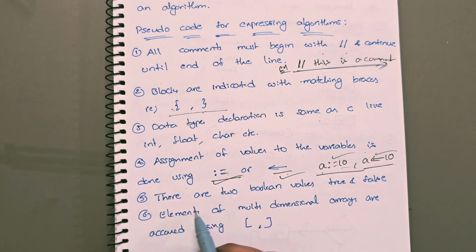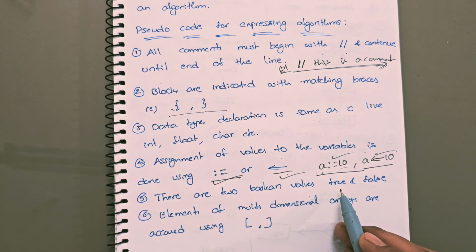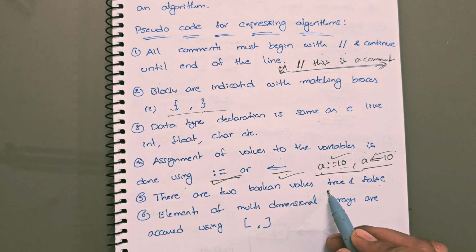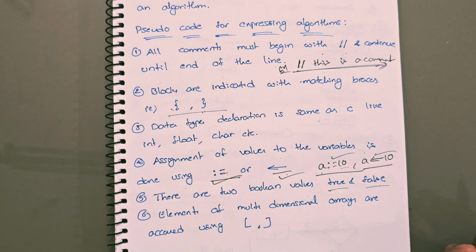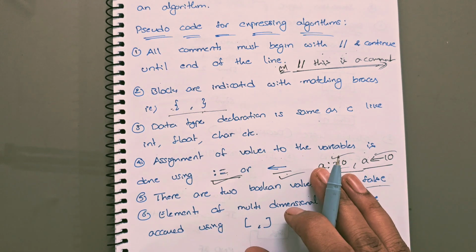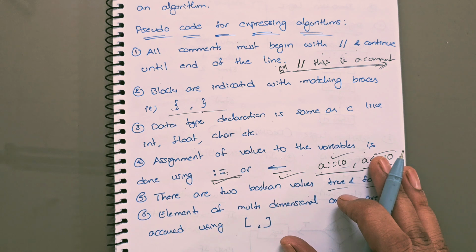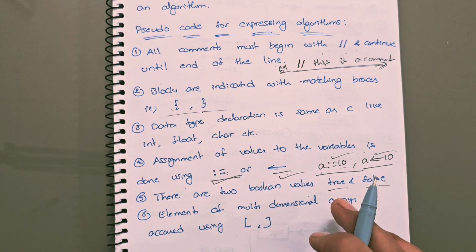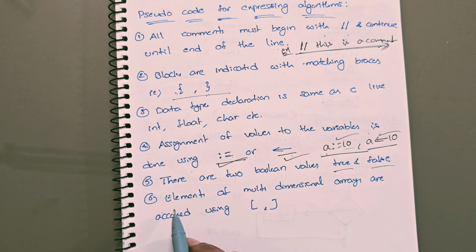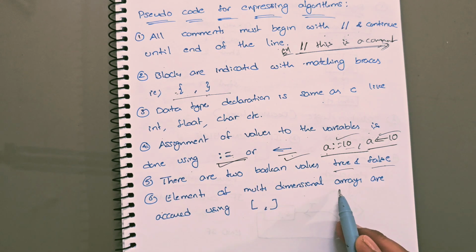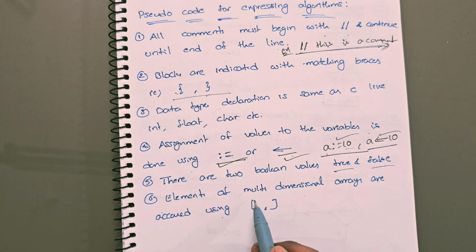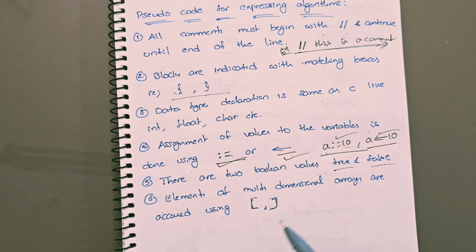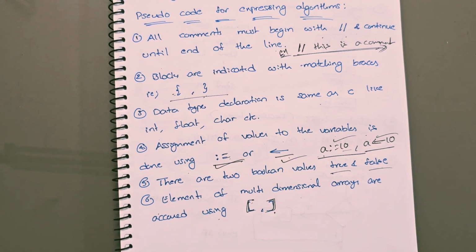Okay. There are two Boolean values, as you know, that is true and false. True and false will be produced whenever you use logical operators and relational operators. At that time, these two values will be produced. Next, elements of multi-dimensional arrays are accessed using square brackets. If you want to access any array element, you have to use square brackets.